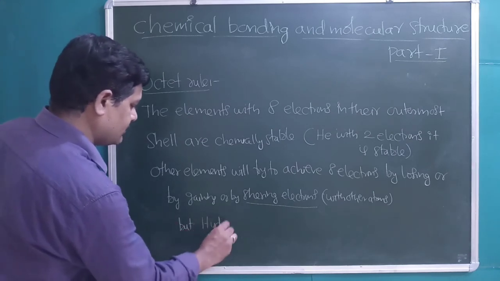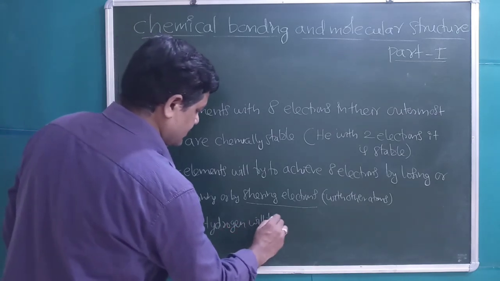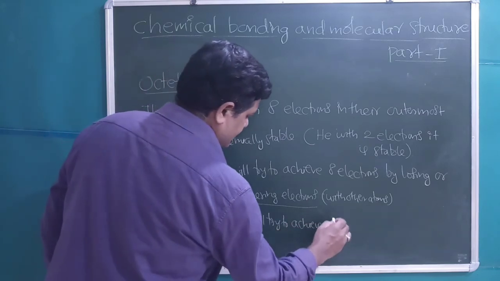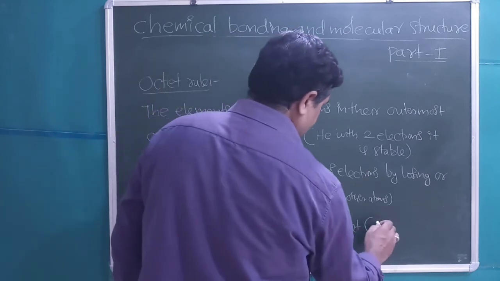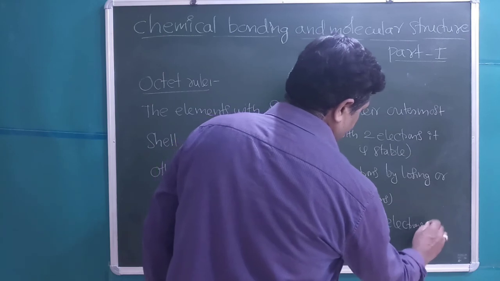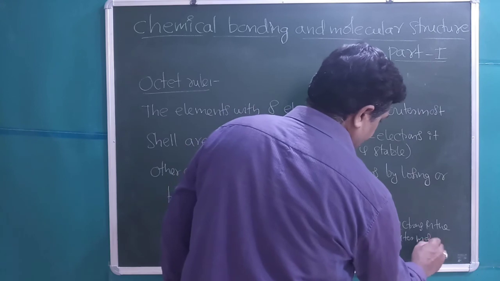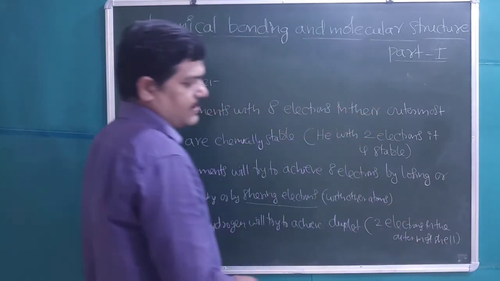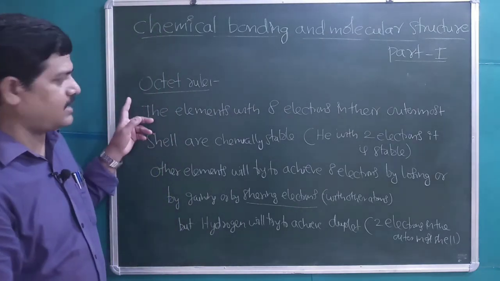Hydrogen will try to achieve a duplet, which means 2 electrons in the outermost shell. So students, whatever concept Kossel gave and the Lewis concept are commonly known as the octet rule.